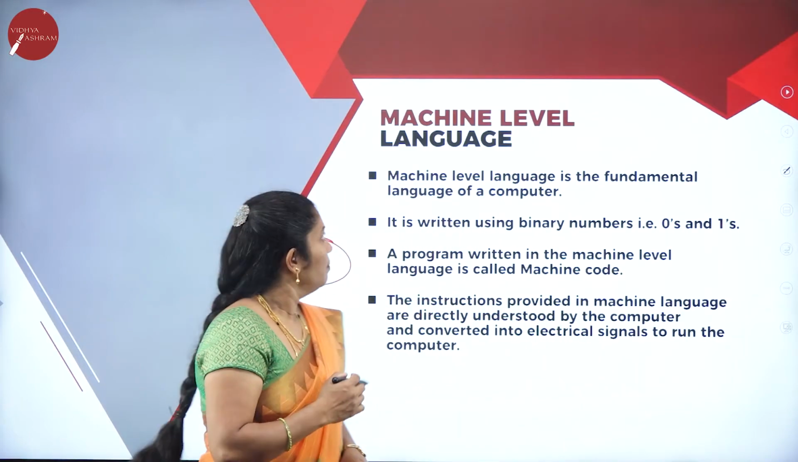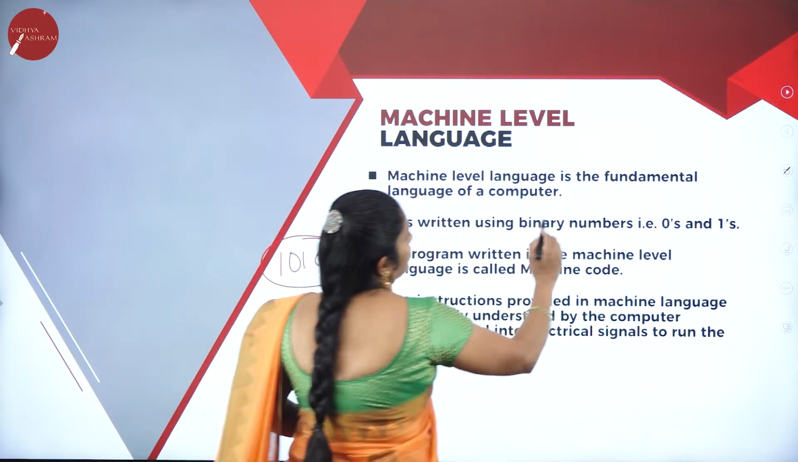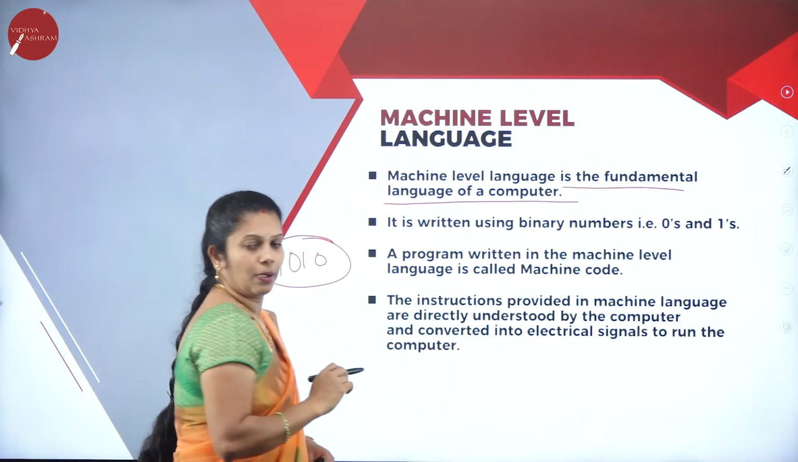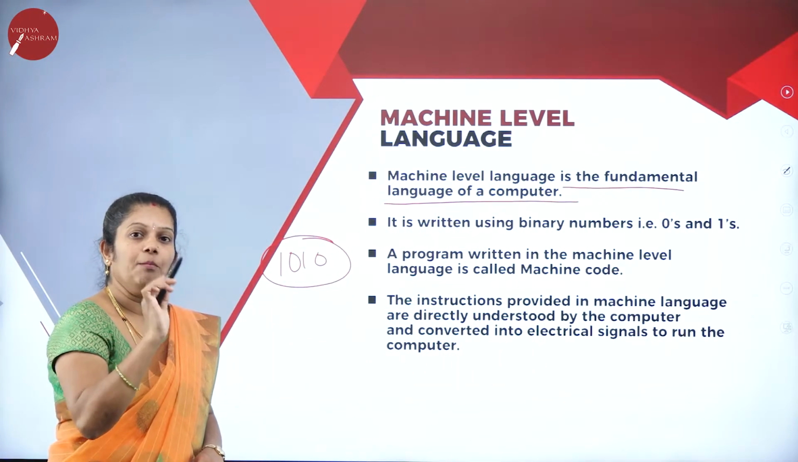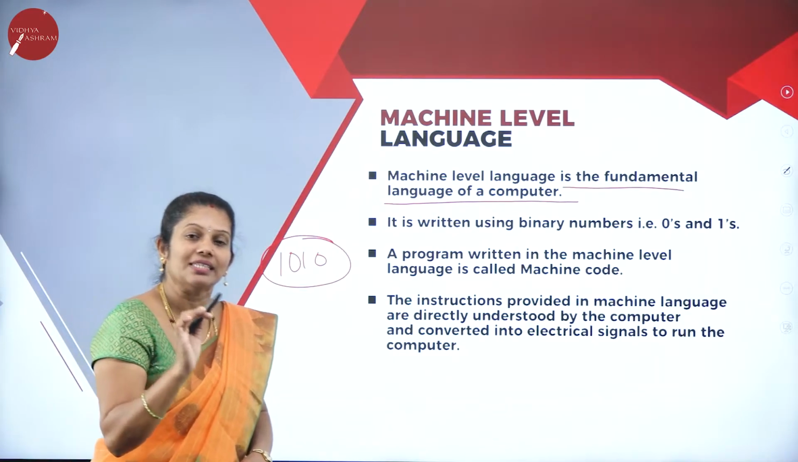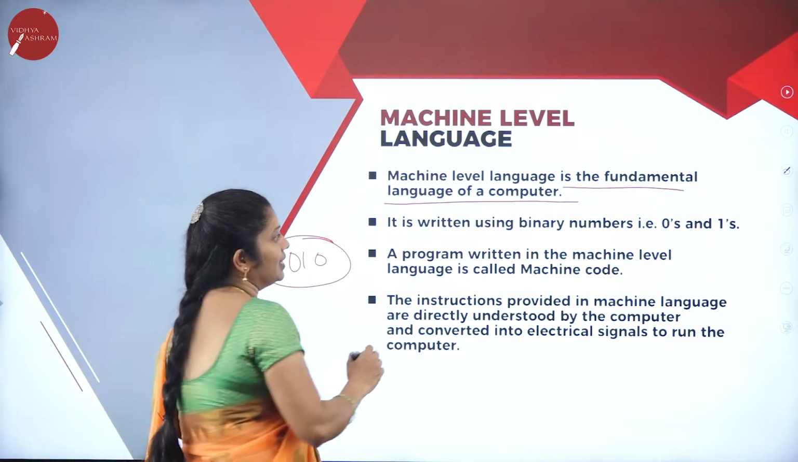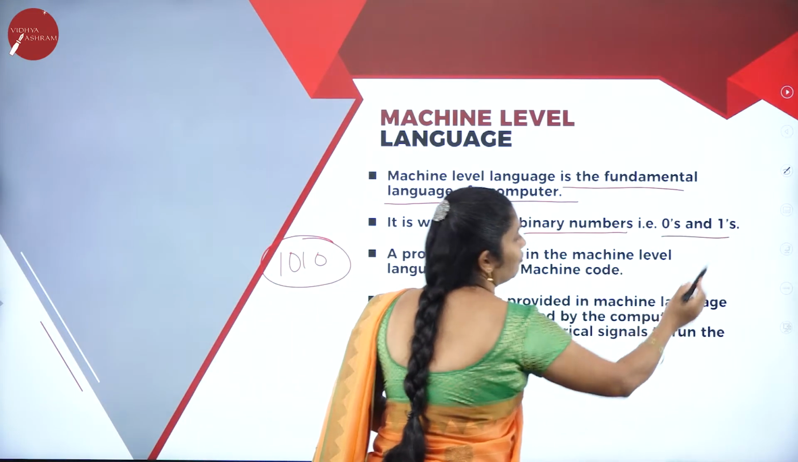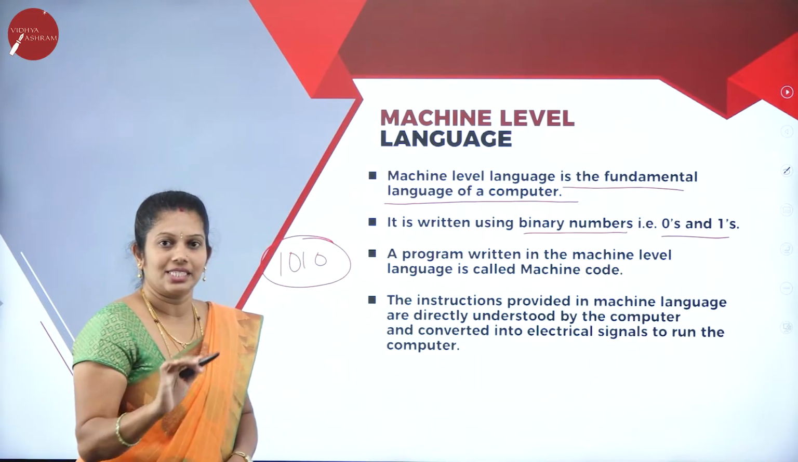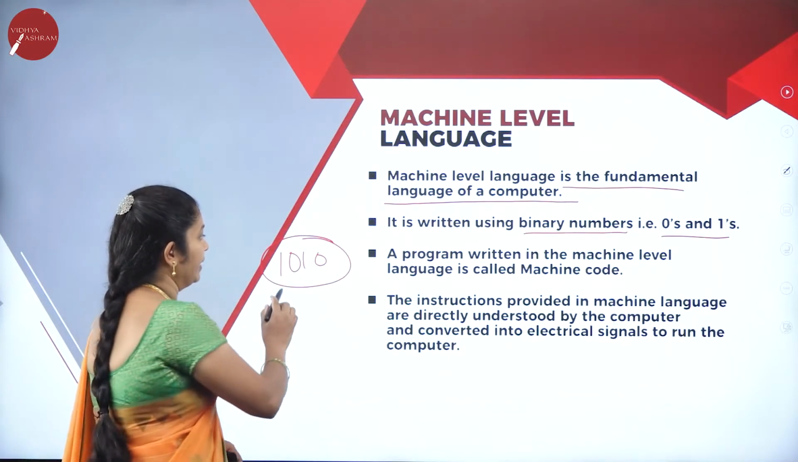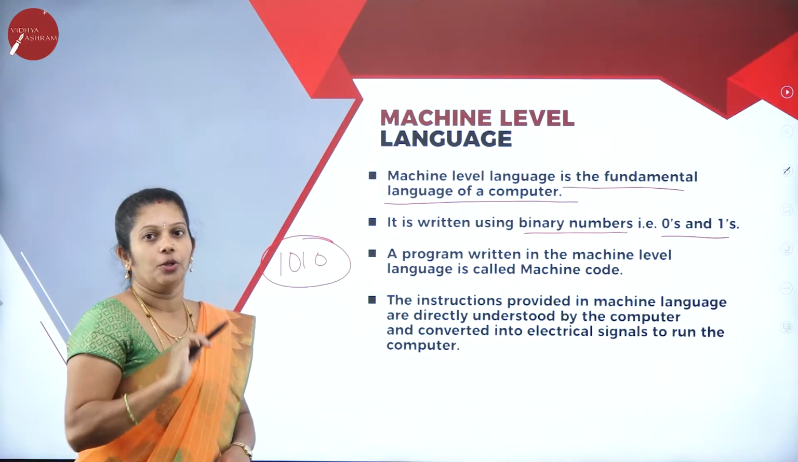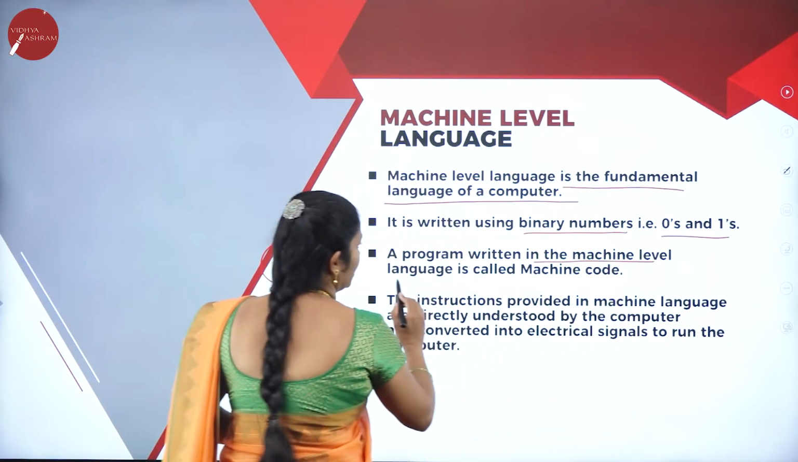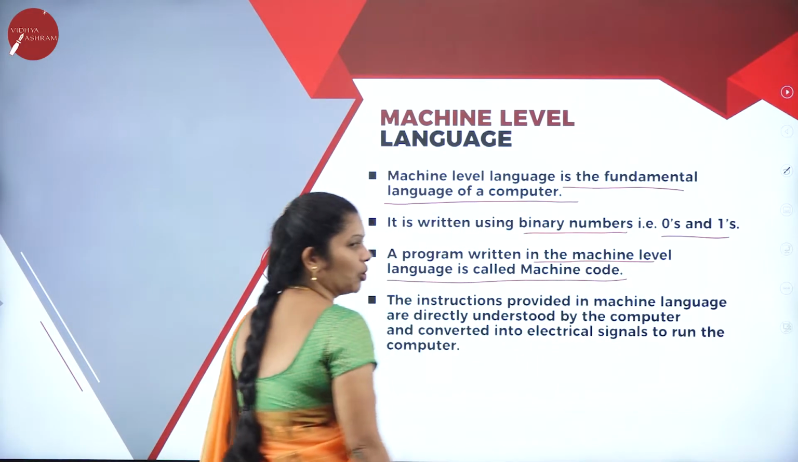Machine level language is the fundamental language of a computer. Binary language is a computer language, or machine understandable language. It is written using binary numbers, that is 0 and 1 only. All the instructions and all the data can be written in combinations of zeros and ones only. A program written in machine level language is called machine code.